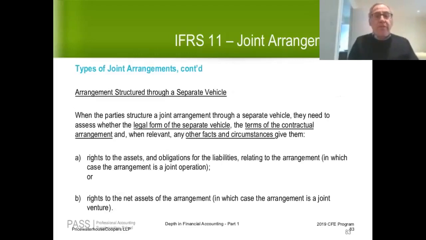When the parties structure a joint arrangement through a separate vehicle, in determining whether we have a joint operation or a joint venture, we need to assess whether the legal structure or legal form of the separate vehicle, the terms of the contractual arrangement, and where relevant, any other facts and circumstances give the parties rights to assets and obligations for the liabilities relating to the arrangement, in which case we're dealing with a joint operation, or whether the parties only have rights to the net assets. And it's these factors up here that will help us determine that.